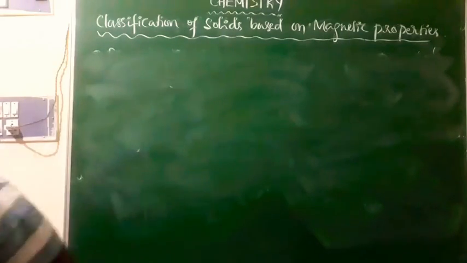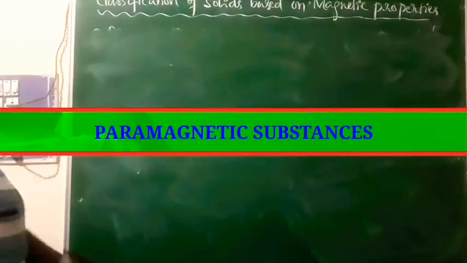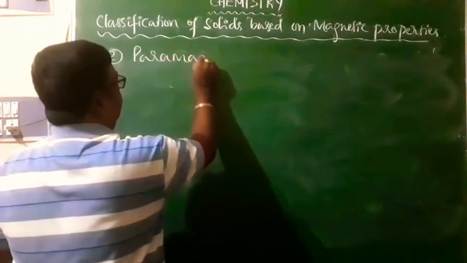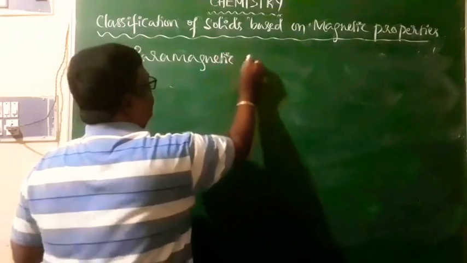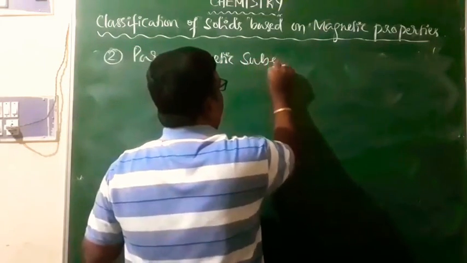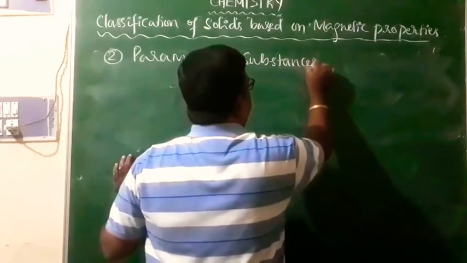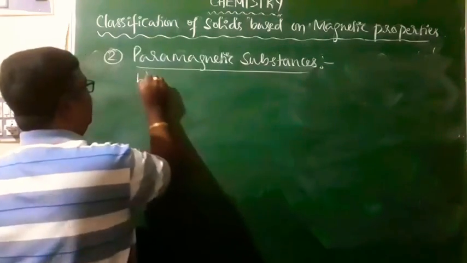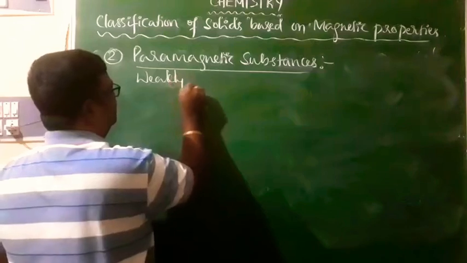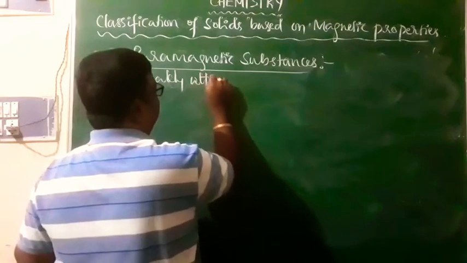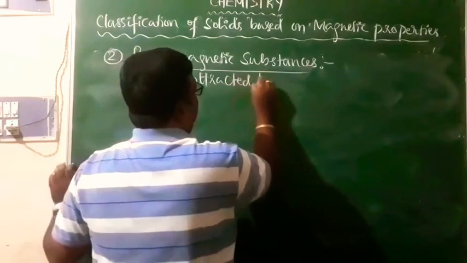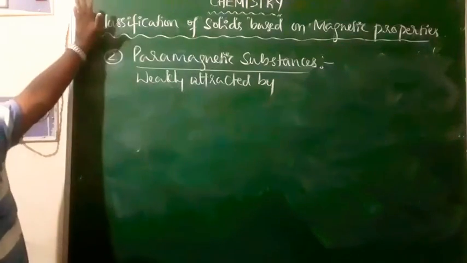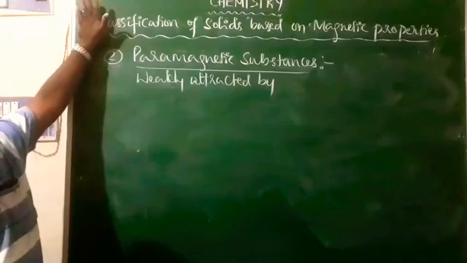We'll say paramagnetic substances. Paramagnetic substances are the substances which will be weakly attracted by the magnetic field. Yes, or you can say they are attracted by the magnetic field. They are called paramagnetic substances.